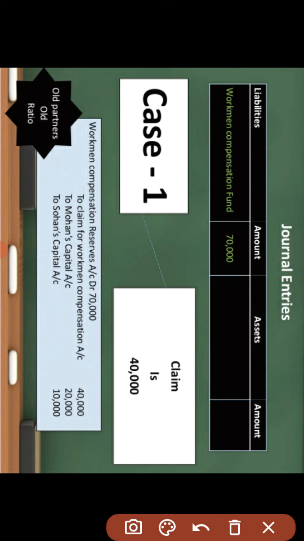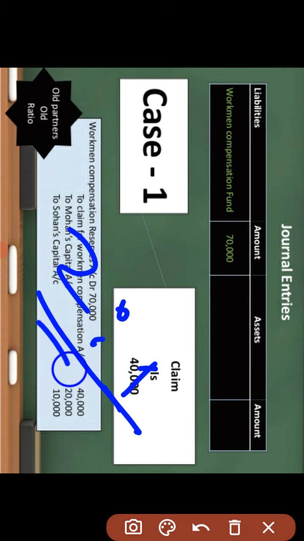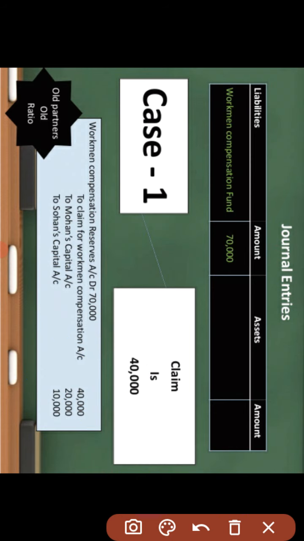The general entry will be here. Workman compensation reserve account will be debited for 70,000, and the claim for 40,000 will be credited to make the payment to the claimant, and the remaining 30,000 will be distributed between the old partners in their old ratio, Mohan and Sohan in 2:1. The remaining 30,000 will be distributed in the ratio 2:1, student.